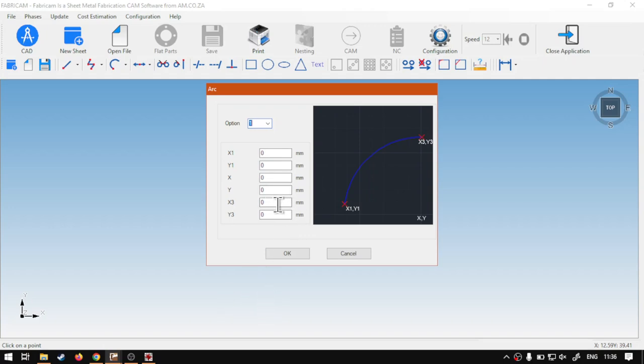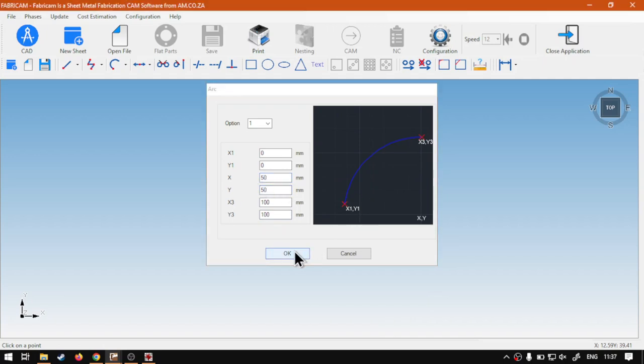Then I'm going to move our second point. Let's make it maybe 100 to the right and 100 up. So we've got that way and that way 100. Now in the middle here with the X, this will be our global location, what we want to rotate it around. So we've got 100 and 100, so I'm going to make this half, so 50 and 50. Then say OK and see what we've got here.